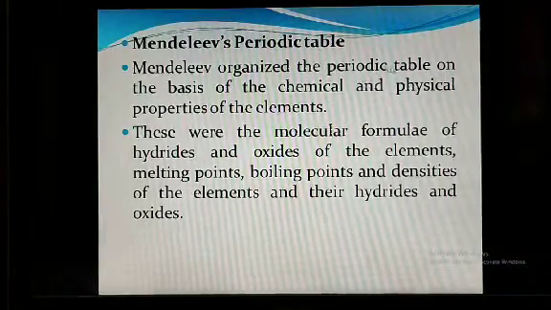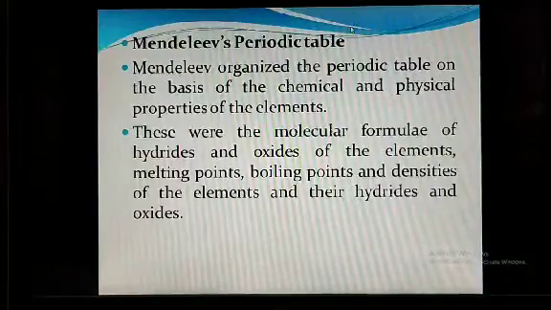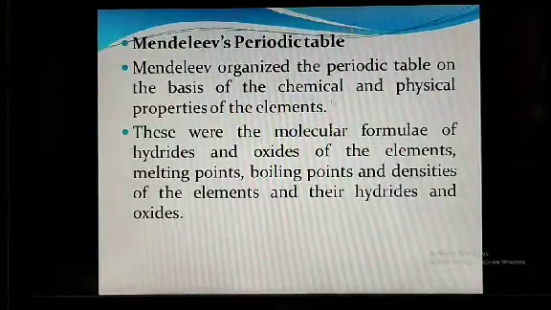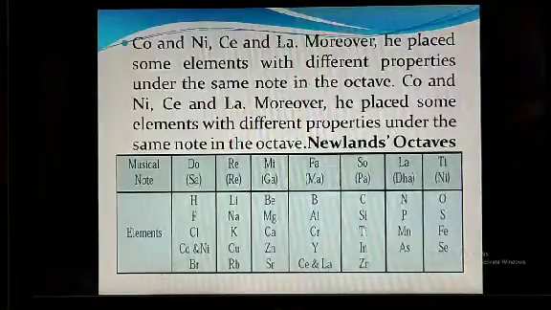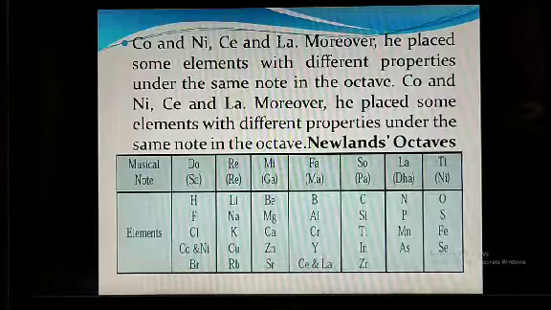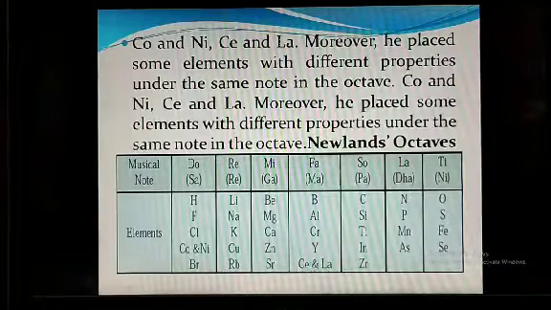He accommodated two elements in the same box. Now see, here you have Co and Ni, Ce and La. These are two different elements, but they are in the same row.